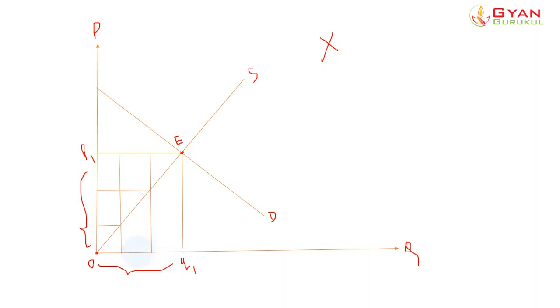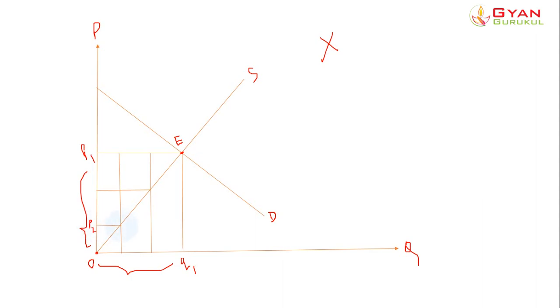Now let's say a different price, say this price, OP2. Let's see if the producers are willing to produce at least something at this price.